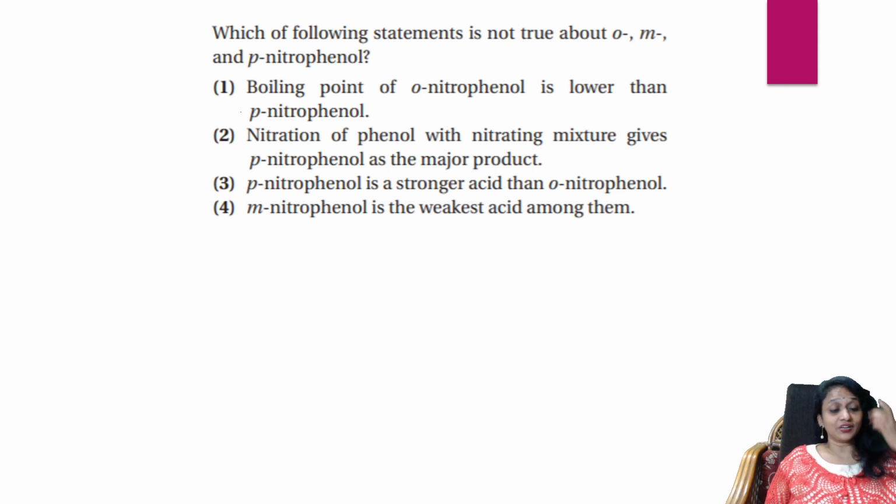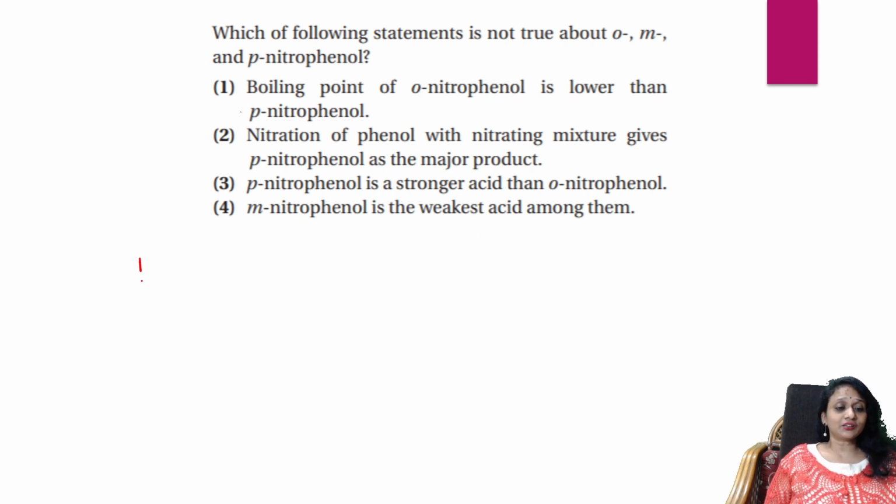That's also right, major product only, right? But let us read the third option. Para-nitrophenol is a stronger acid than orthonitrophenol. Okay, this is a little bit of a doubt. Meta-nitrophenol is the weakest acid among them.